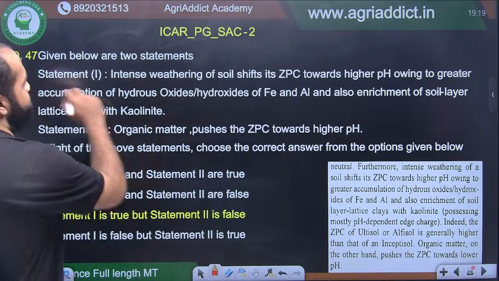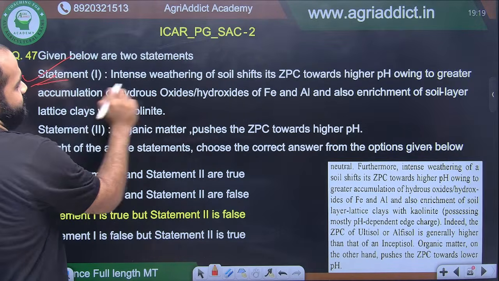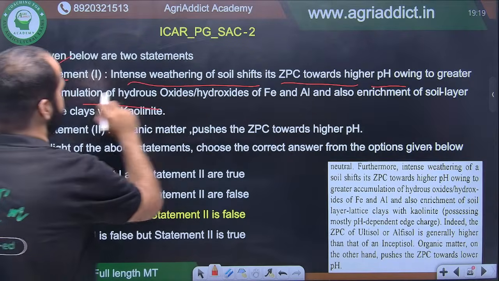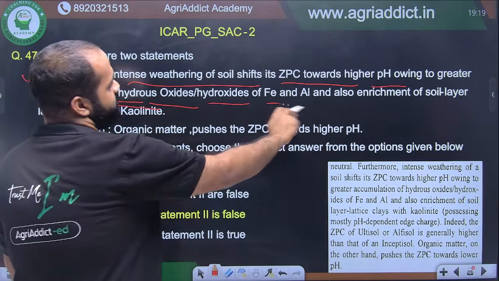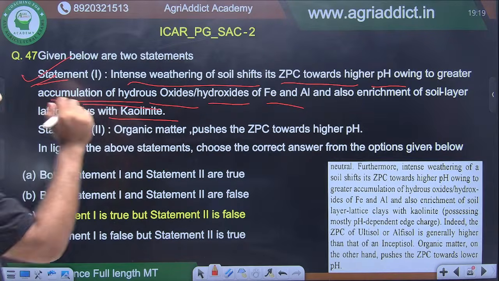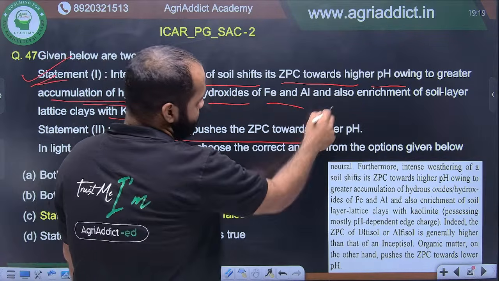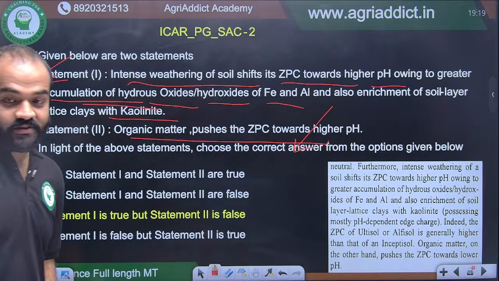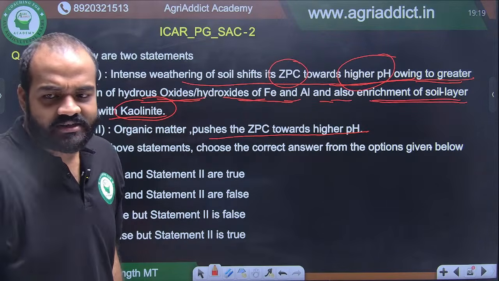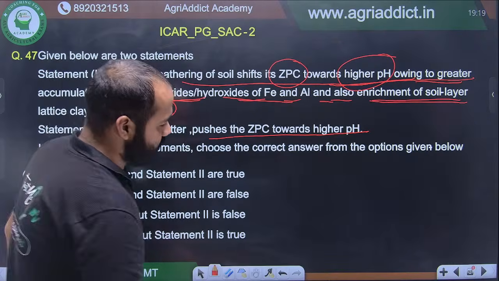The reason for this statement is written here. Intense weathering of soil shifts its ZPC towards higher pH owing to greater accumulation of hydrous oxides, hydroxides of Fe, and as a result it shifts towards higher pH. Organic matter pushes the ZPC towards lower pH. Now you might ask, why? So I will make you understand that in a very minimum amount of time.